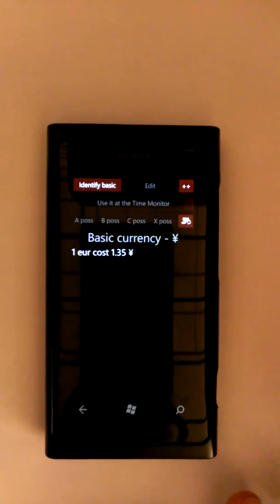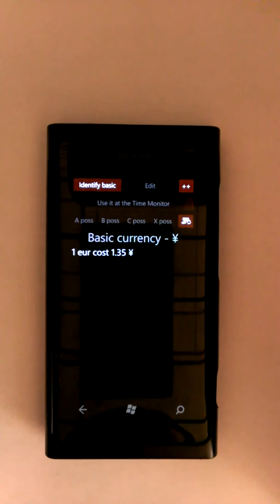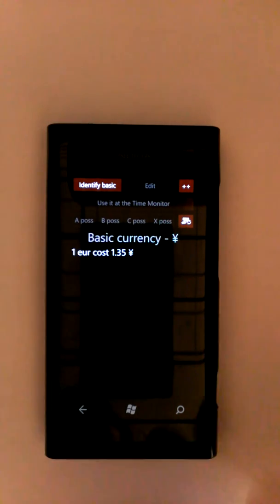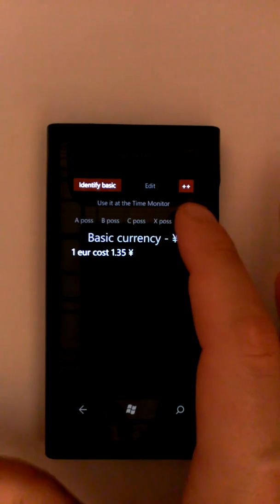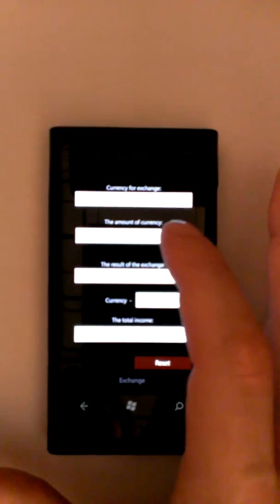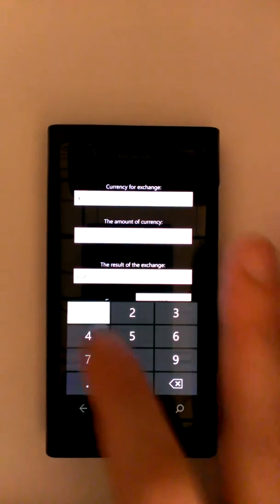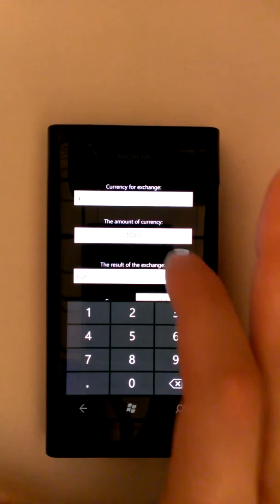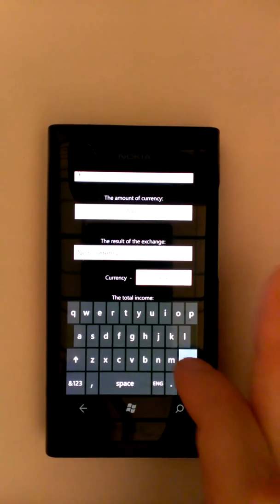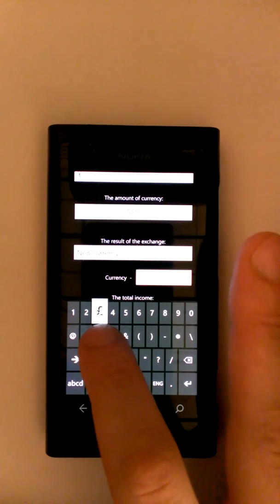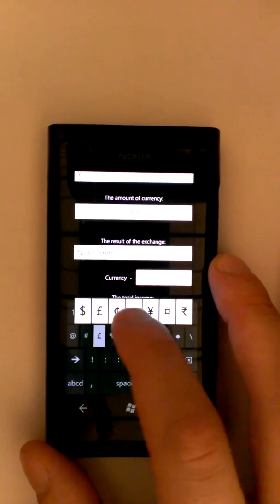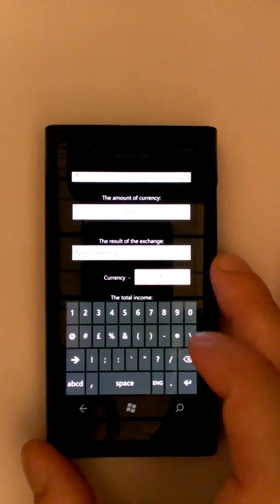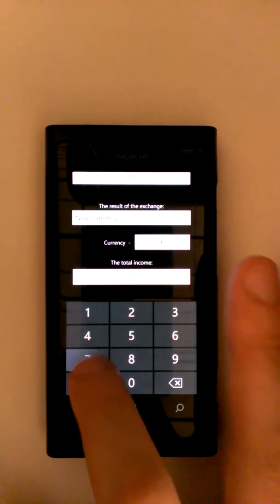And well, for example, you bought euro today, right? You need to tap this button, set how much money you gave in the bank and how many euro you received. 117.